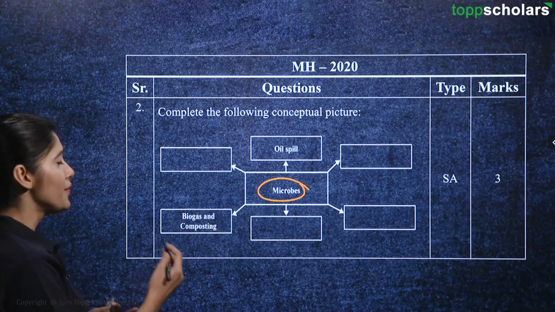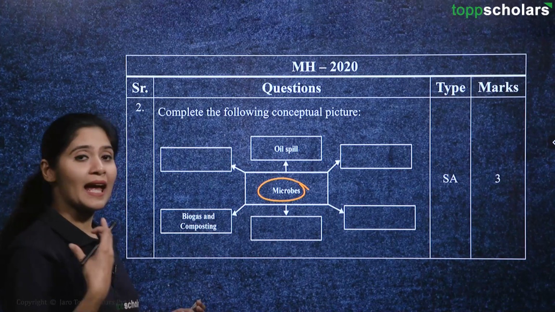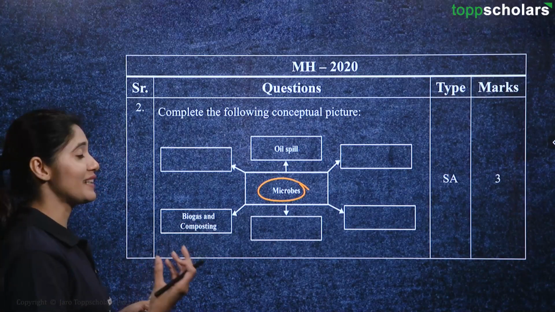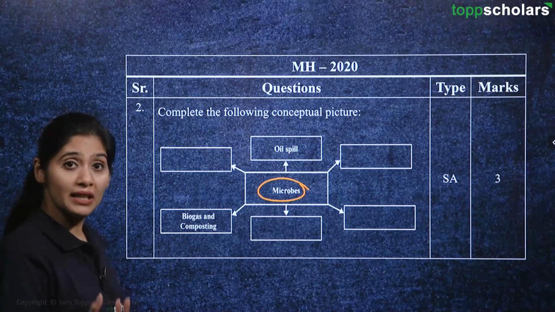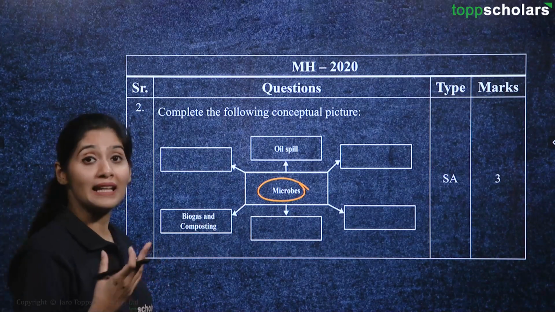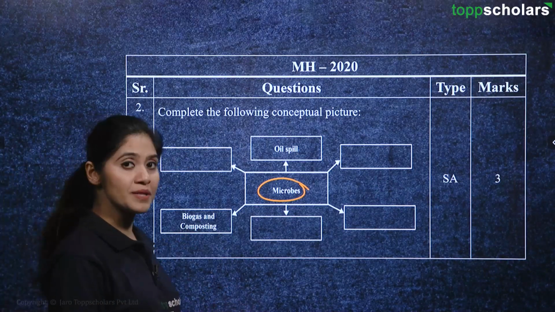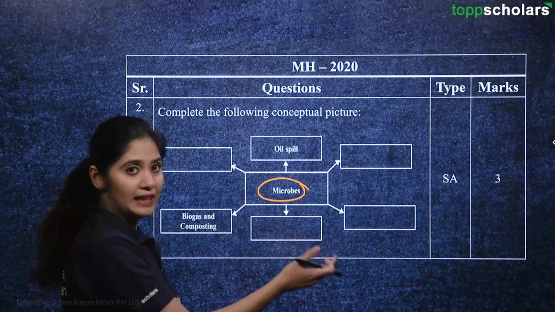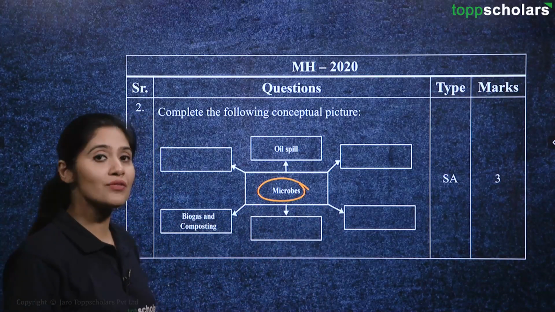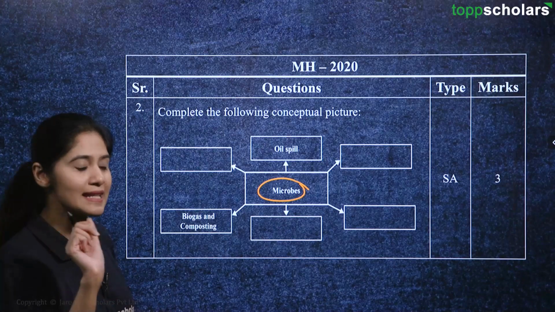So we are looking at different applications of microbes. It can be used in biopesticides, it can be used in bioremediations, and it can be used as industrial microbial enzymes, etc., etc. So there are a lot of applications of microbes which we have to fill here. Again, it's a 3-mark question. We will be discussing it in further detail in our subsequent slide.